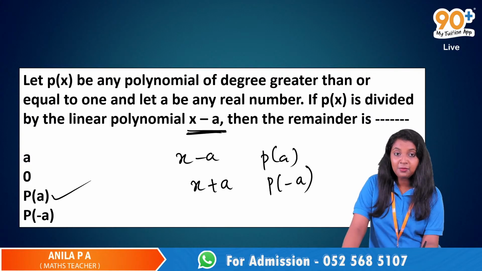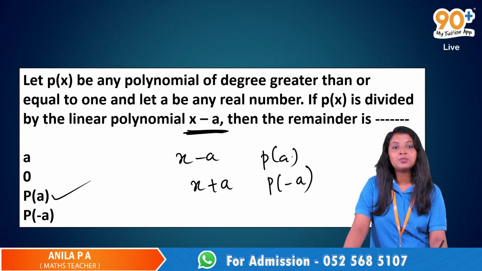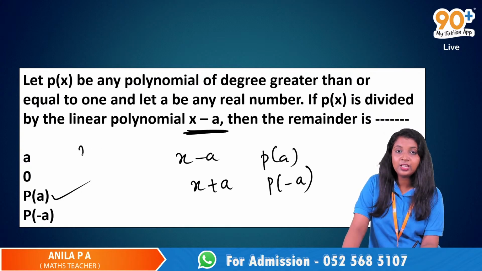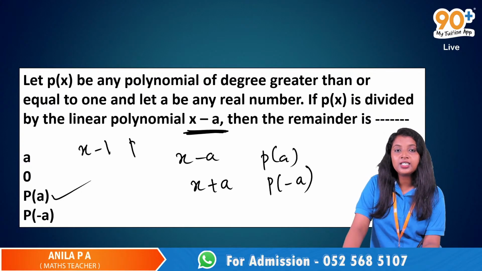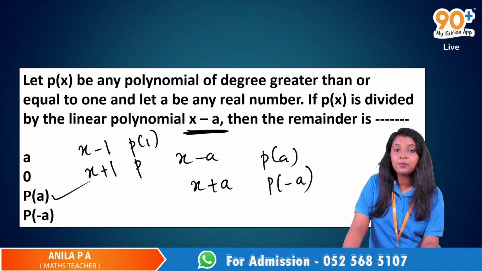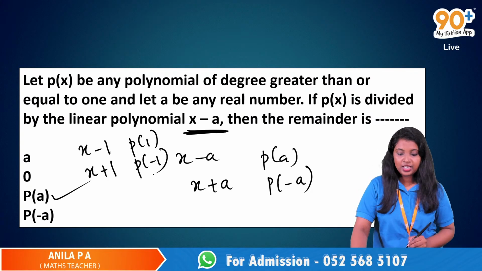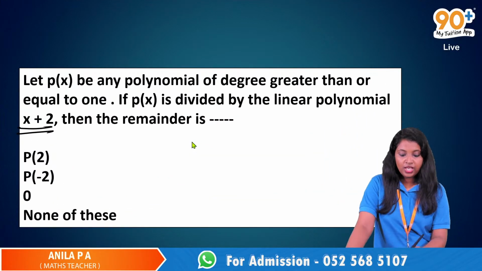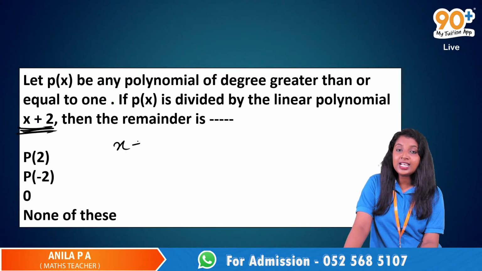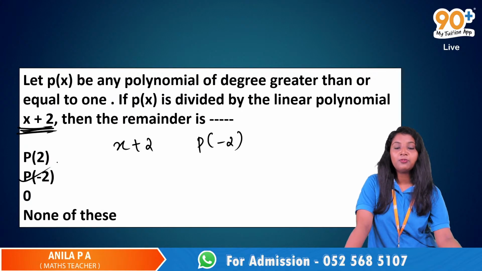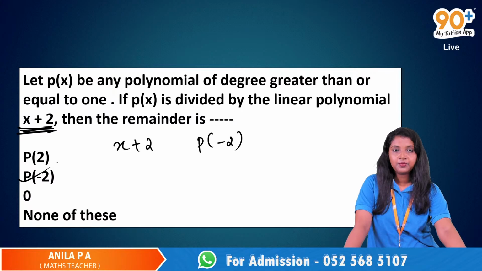If we are dividing by x minus 1, the remainder is p of 1. But if we are dividing by x plus 1, the remainder is p of minus 1. Same case here: if we are dividing by x plus 2, the remainder is p of negative 2. So p of negative 2 is the correct answer.